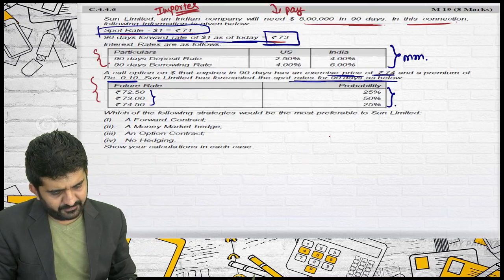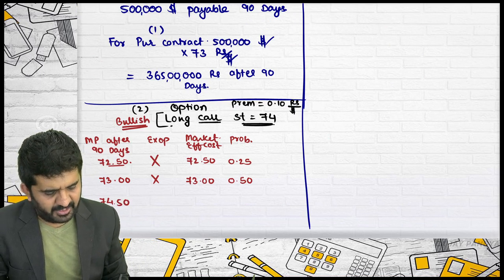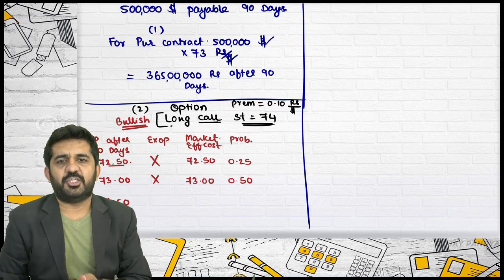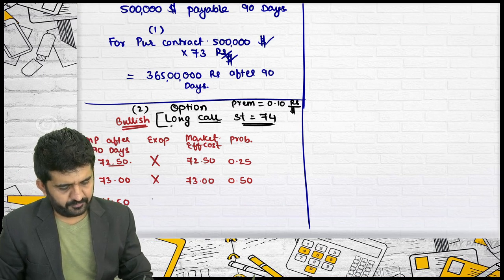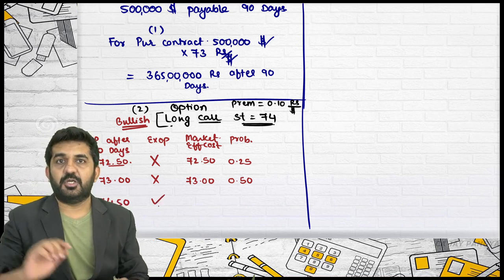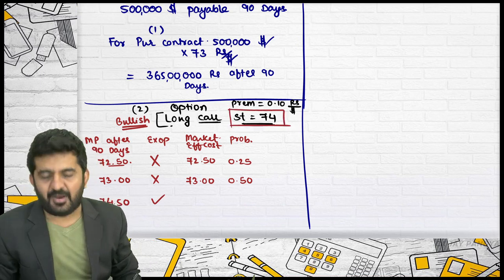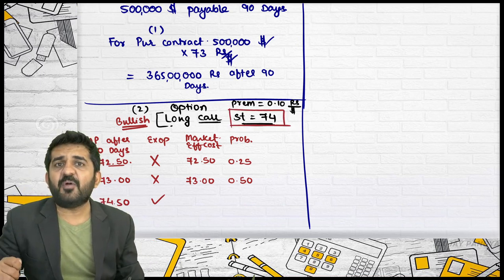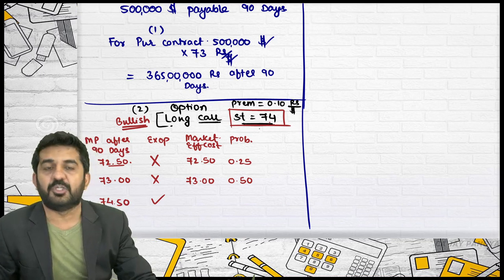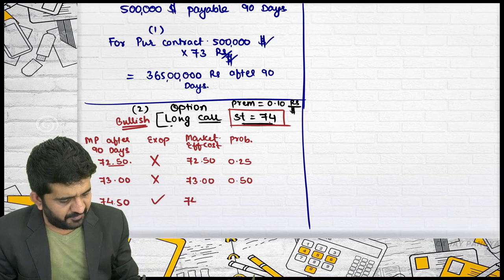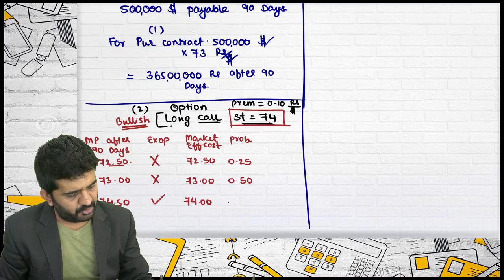Now the market price will become 74.5. Is the market bullish or bearish? Bullish. Will I exercise the option or not? Yes, I will exercise the option. So I will purchase from the option and not from the market. It is very logical. If I have an option to purchase at 74 and the market is 74.5, I will be purchasing at 74. My effective cost will be 74, but the probability of this is 0.25.